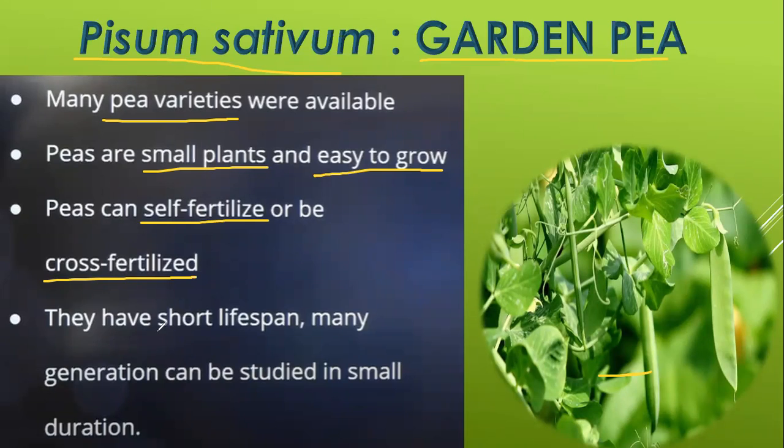Last point is they have a very short lifespan. So, okay, exactly, Arjun, your answer is absolutely correct. Self-pollination refers to the deposition of the pollen grain from the same flower into the stigma of the same flower.